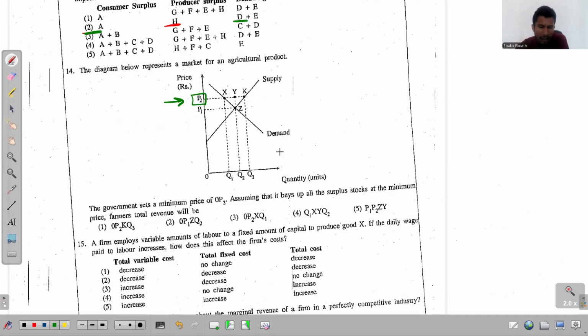a unit, and in total they sell this much of a quantity through the market, and then this difference from Q1 to Q3 they sell to the government. So in total, from the farmers' point of view, they can sell Q3 amount of goods at the price P2. So their revenue will be simply presented by this entire rectangle. Right? So which is the correct answer then? The entire rectangle is presented by, let's say, O, P2, K, Q3. That is the answer. That was the first one I asked.